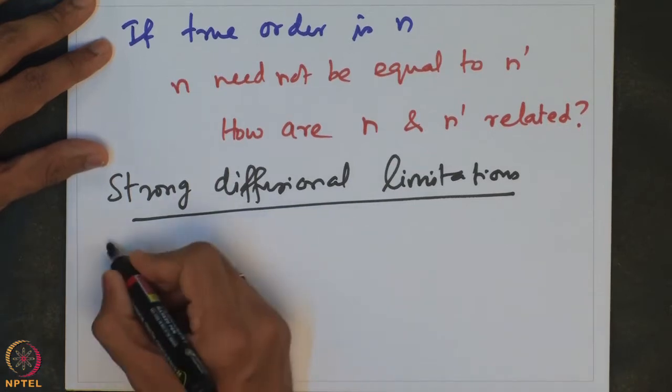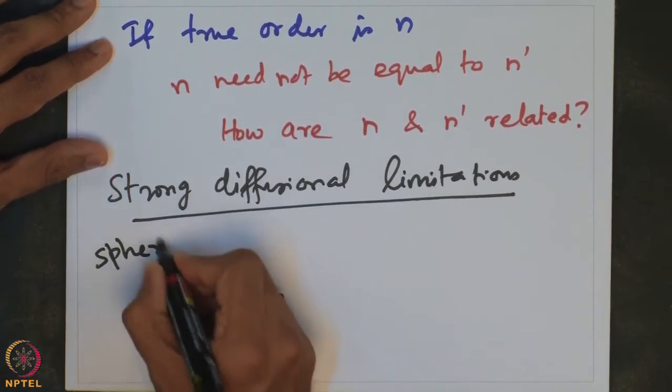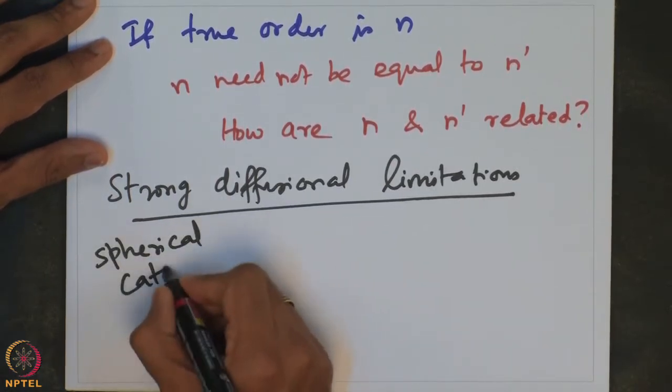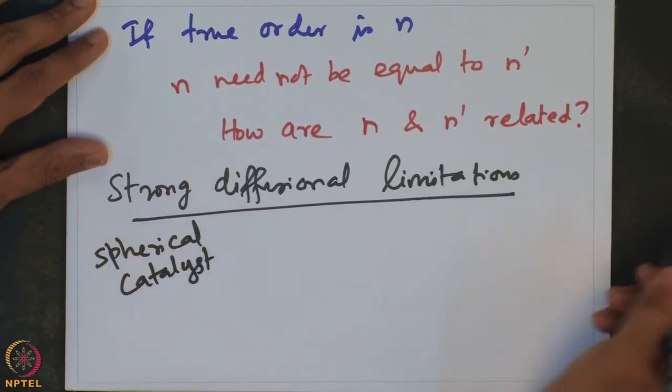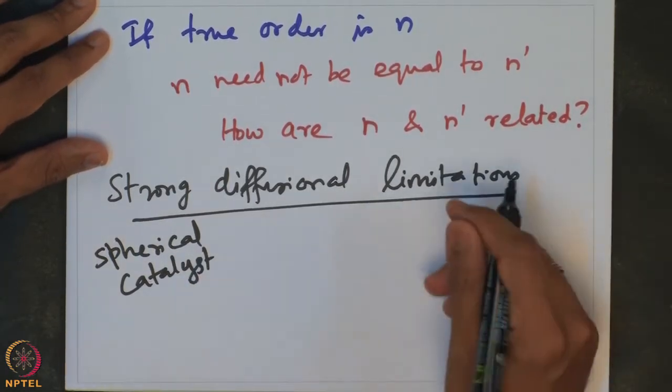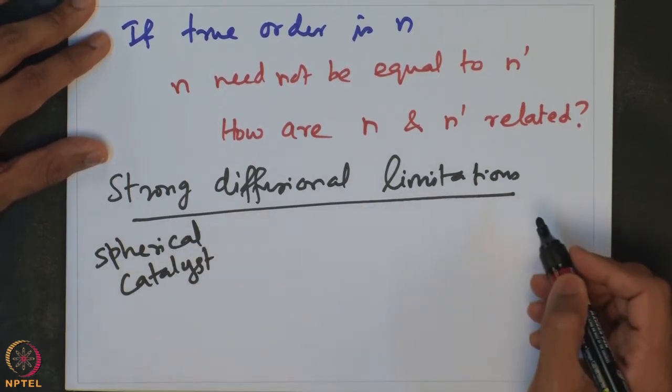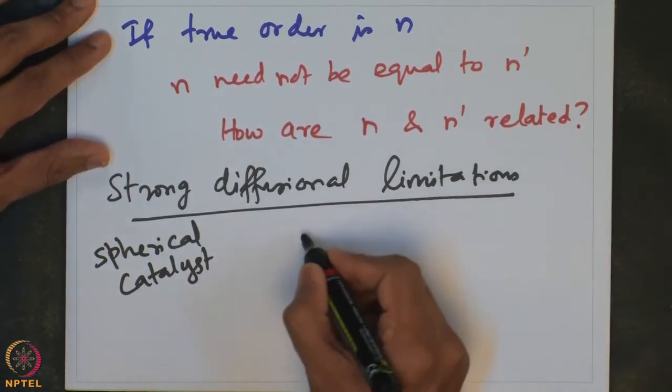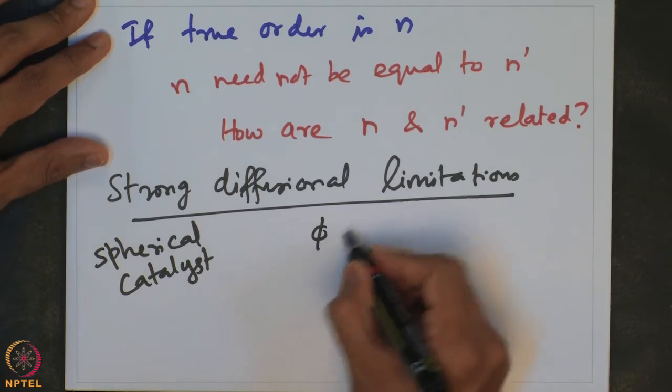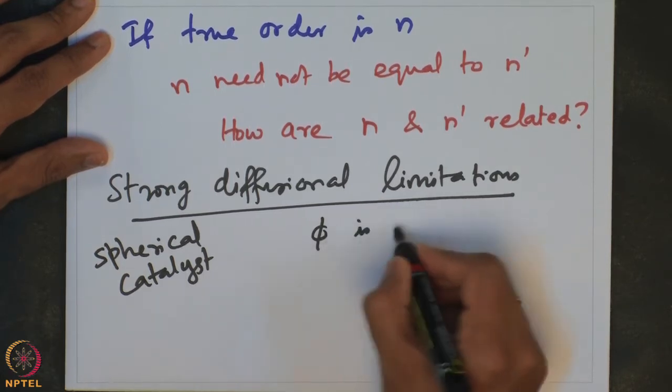Let us say that we use a spherical catalyst pellet. In fact, this idea can actually be extended to any geometry in principle. So, if I take the strong diffusional limitations case, which means that the Thiele modulus is very large,